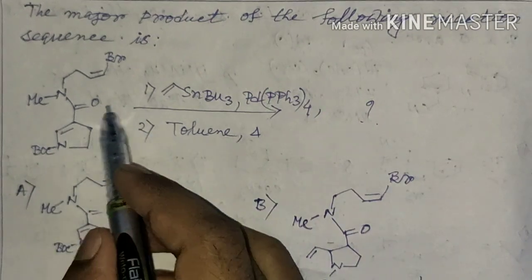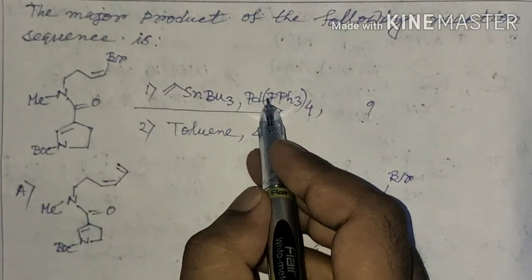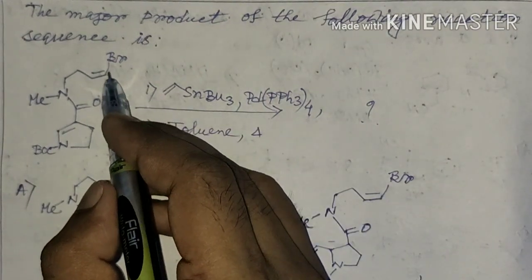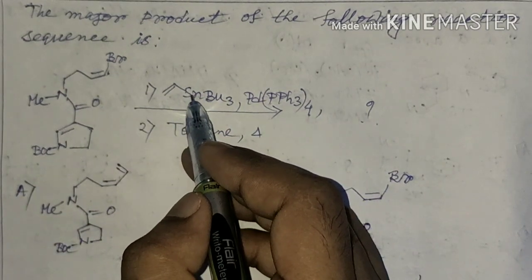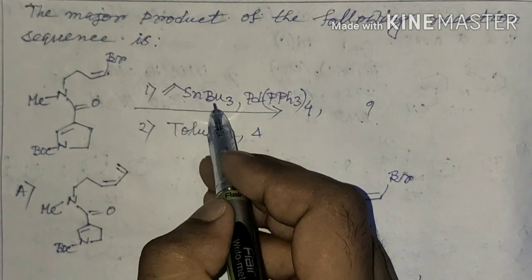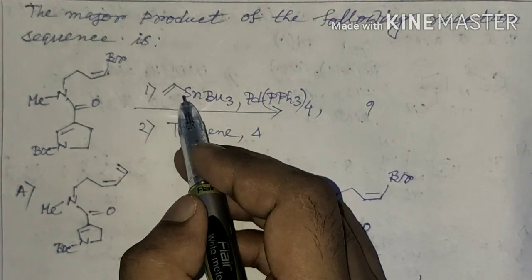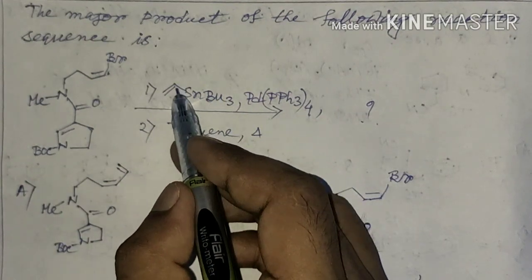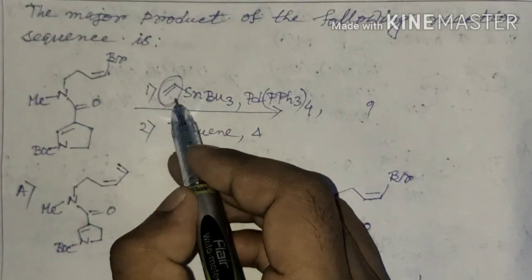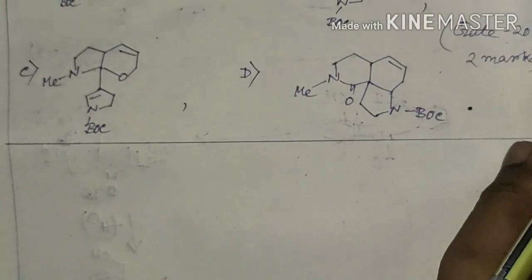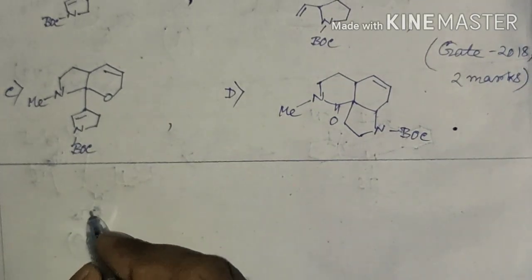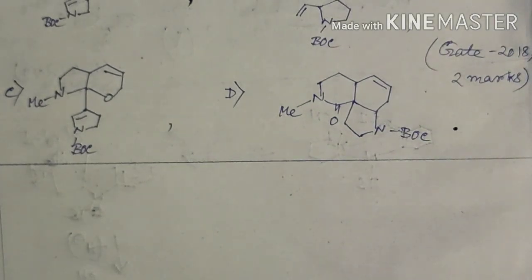From the given condition we can see that it is palladium 0. It will first undergo oxidative addition here, then in the next step there will be transmetallation, since this is given as a tin compound, and it will undergo Stille coupling and there will be transmetallation of this vinyl ligand, and the product of these two steps will look like this.